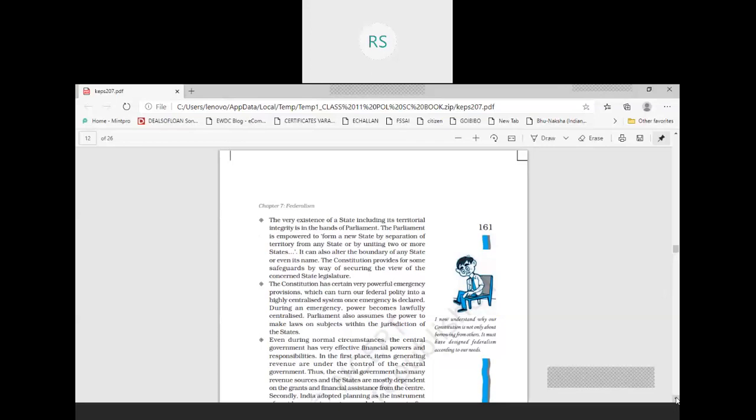What is the procedure for changing, suppose, the name of a state? We have seen that names of various states have changed. Like Orissa has become Odisha, and Bombay has become Mumbai. So in this way, we see there is a change of name.